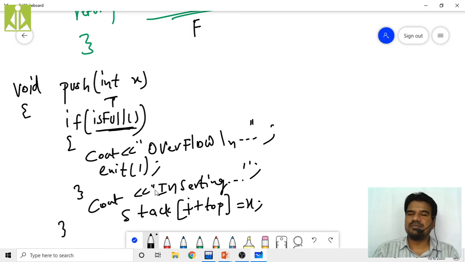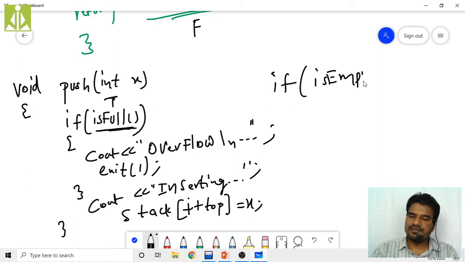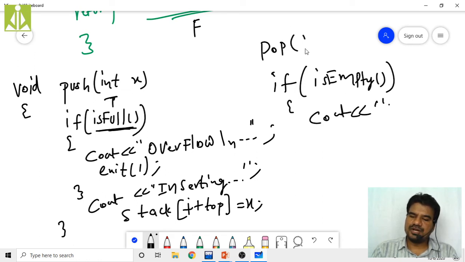Then for the pop operation, we simply have to perform the reverse. We have to check whether the stack is empty or not. If it is empty, we cannot perform the pop operation, so print a statement with cout. Pop generally returns an element, so int pop if you are doing it with integers.